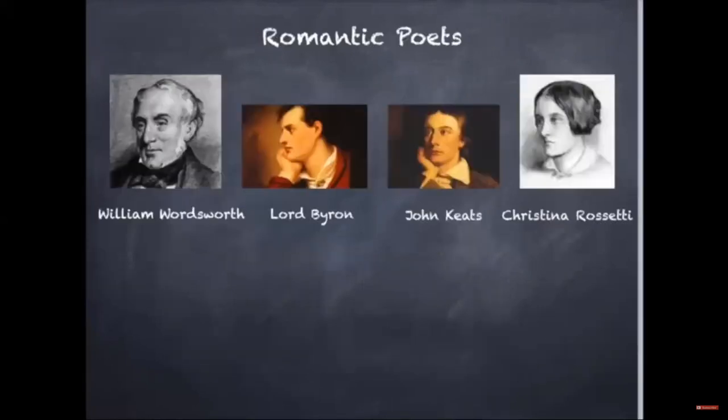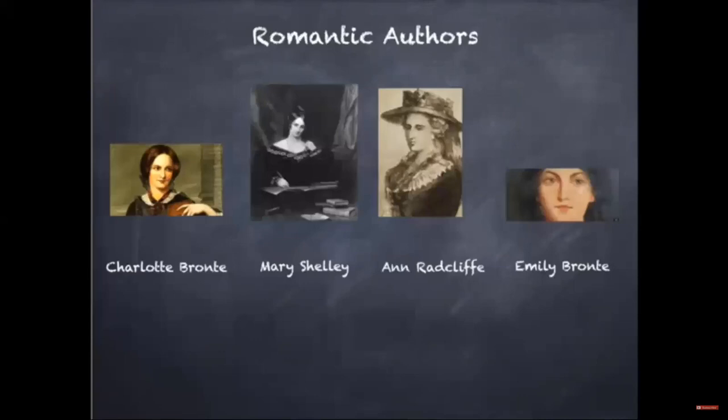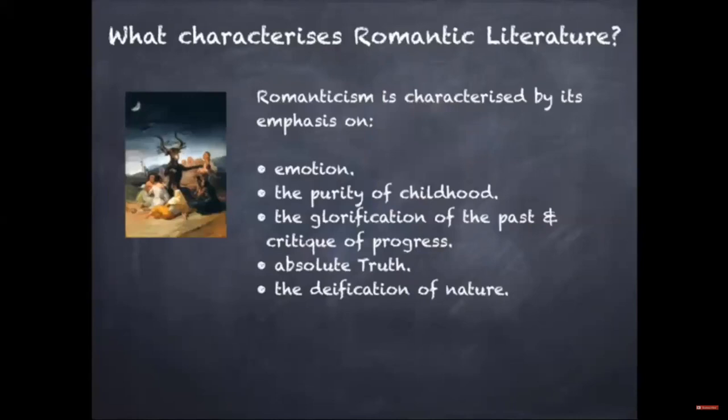So here is a very brief sample of Romantic poets. There are lots more that I've missed out. But William Wordsworth, Lord Byron, John Keats, Christina Rossetti, all very important Romantic poets. Some Romantic authors, again, obviously there are lots more, but some important ones were Charlotte Bronte, Mary Shelley, Anne Radcliffe, and Emily Bronte. So what characterises Romantic literature?